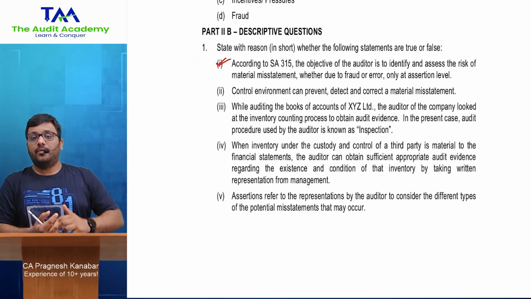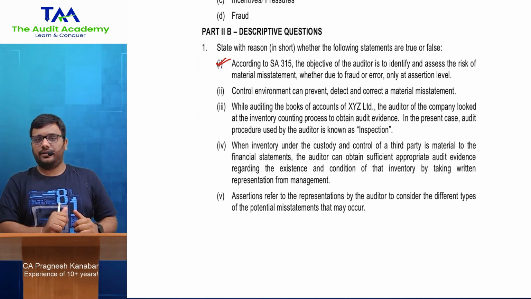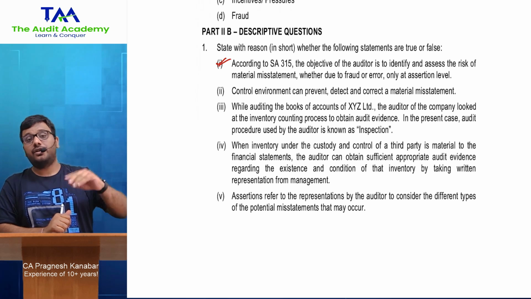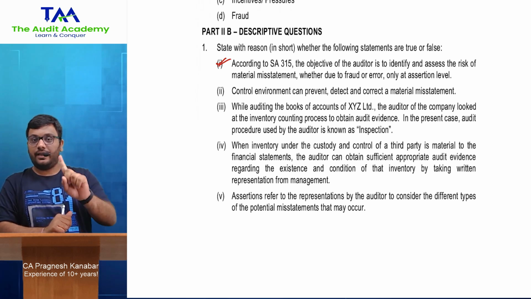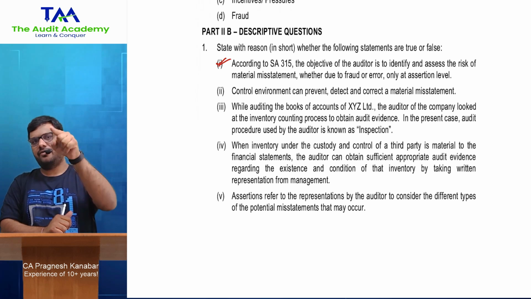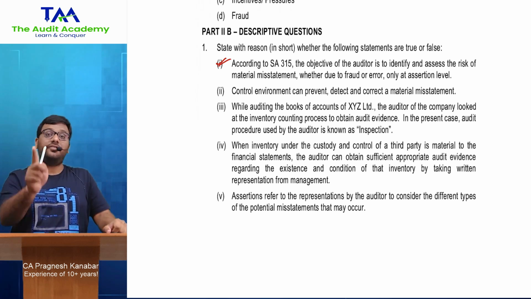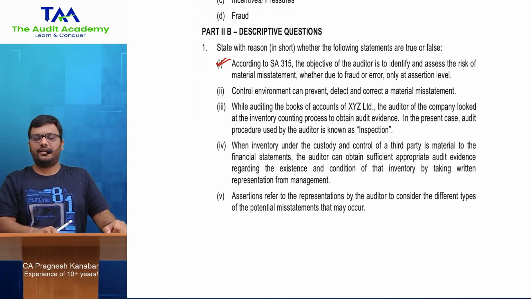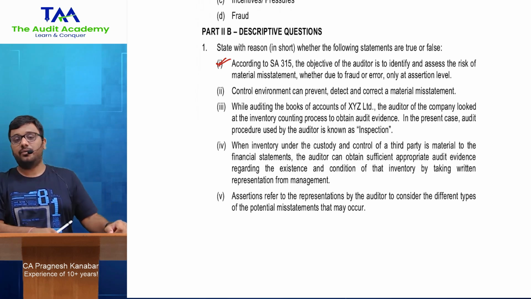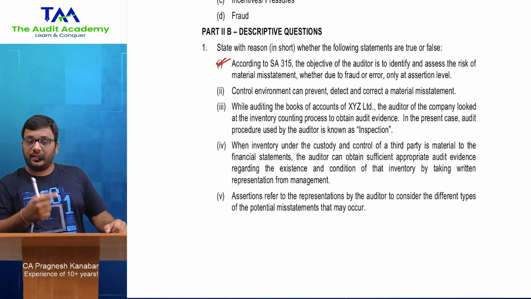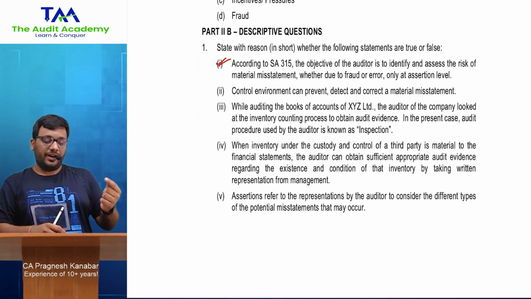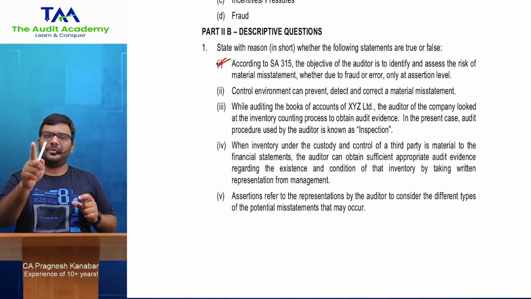Alright, but then let us say there is a company which is searching for investors. So can I say they can commit fraud in the entire financial statements? Yes. Then that is risk of material misstatement at financial statement level, overall FS level. So you have to find out risk of material misstatement at two levels, at assertion level and at overall FS level. So finding out only at assertion level, this statement is incorrect.